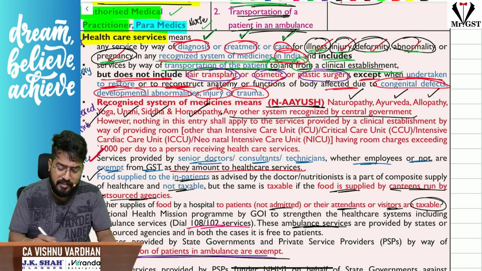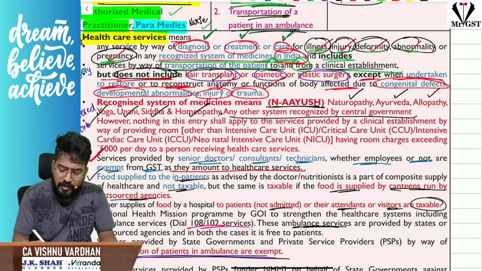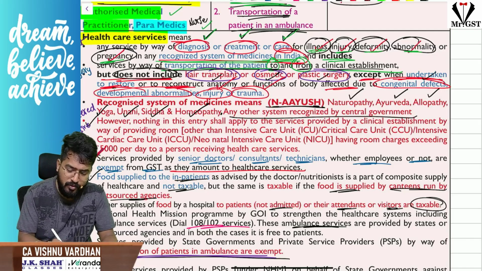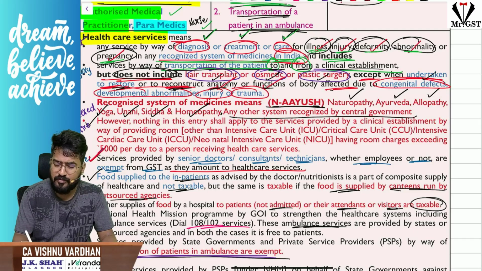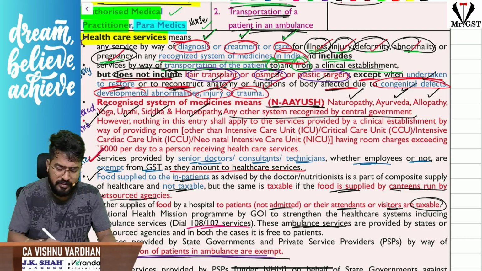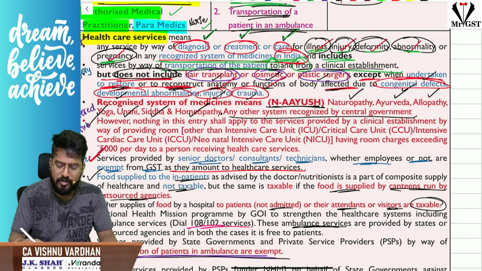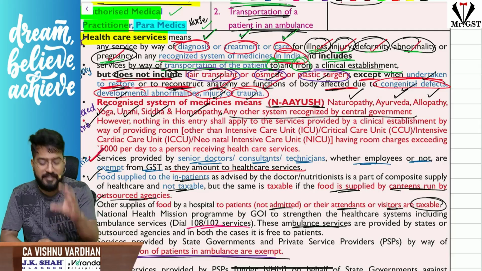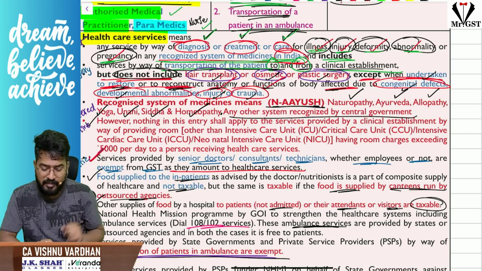And one interesting thing is, it does not include hair transplantation, cosmetic and plastic surgery, except when undertaken to restore or reconstruct the anatomy or the functions of the body infected or affected due to congenital defects, developmental abnormalities, injury or trauma. That means a CA student or a CA getting hair transplantation services will be taxable.